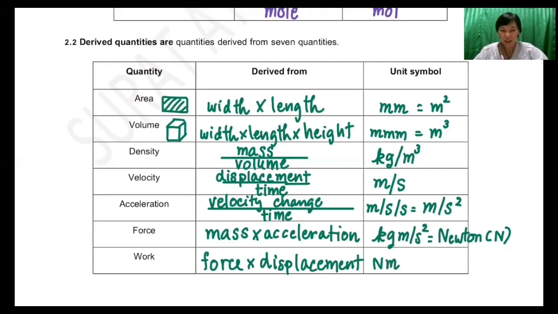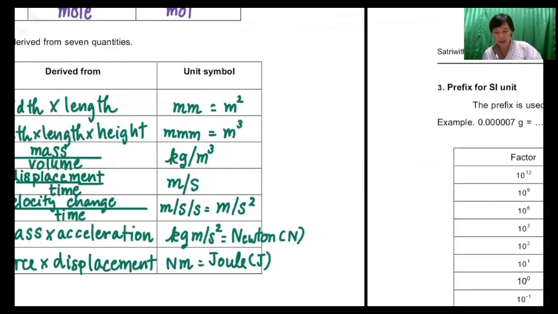The unit of work is Newton meter, but we mostly use Joule. Joule is the name of a scientist who created this equation. Here we finish the first page, about quantity and unit.